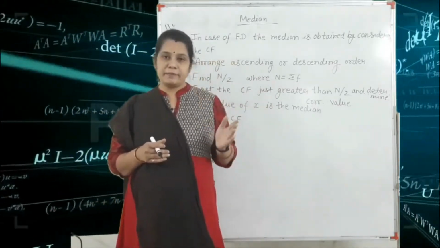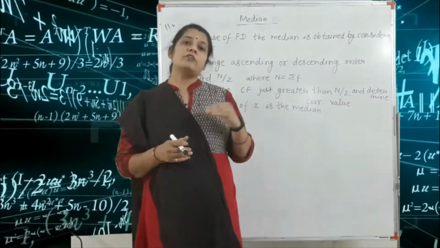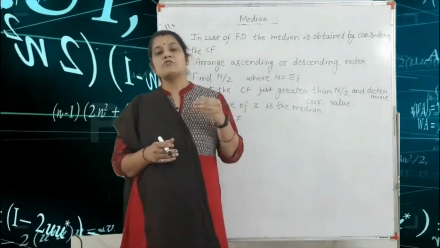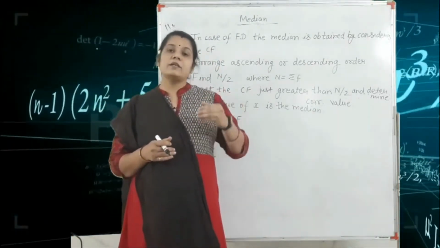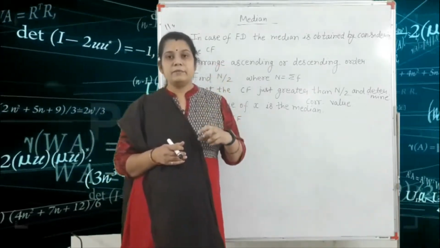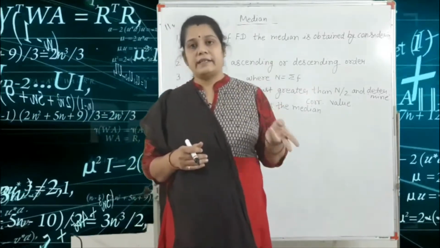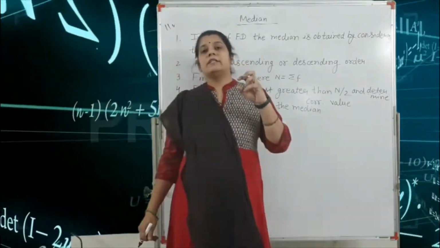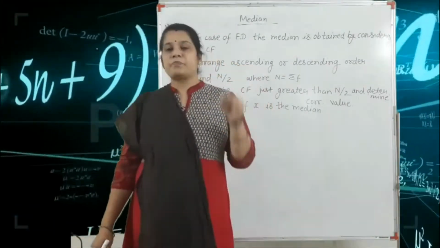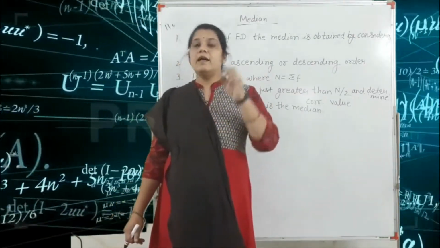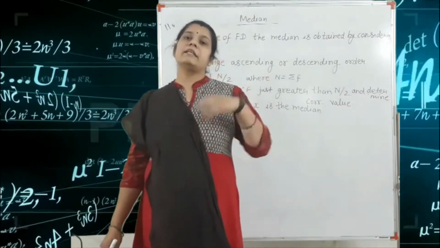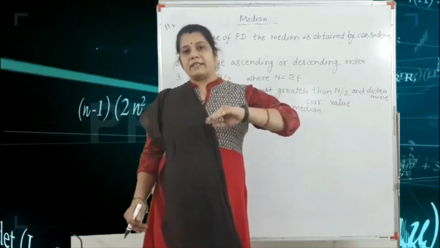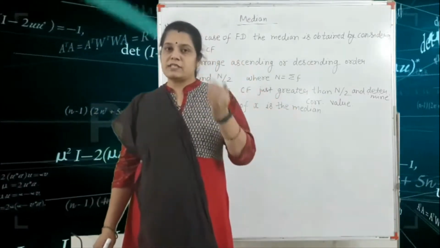So always keep in mind, if the question is given in only the x form, first arrange all the values of the variable in ascending or descending order. After that, if the number of terms is odd, the middle value is your median, and if the number of terms is even, you add the two middle values and divide by 2. This is your median.